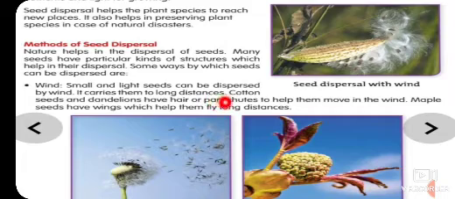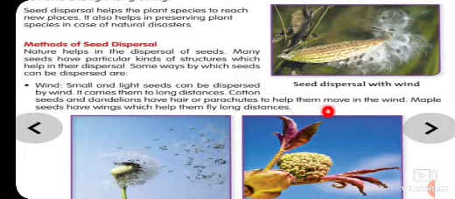Small and light seeds can be dispersed by wind. It carries them over long distances. Cotton seeds and dandelion have hair or parachutes to help them move in the wind. Yes, these structures help them to move from one place to another. This is a wing-like structure, this is a hair-like structure. They are very light in weight, so they will be carried away from one place to another